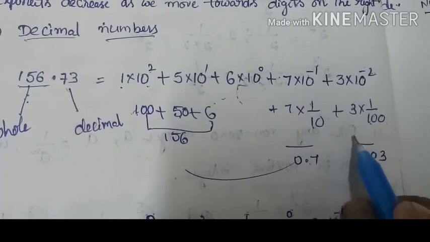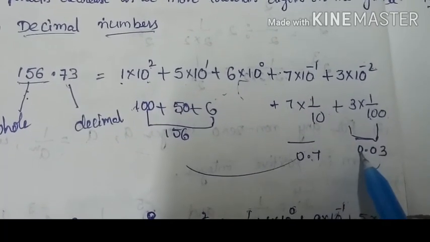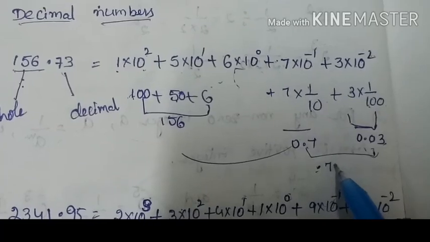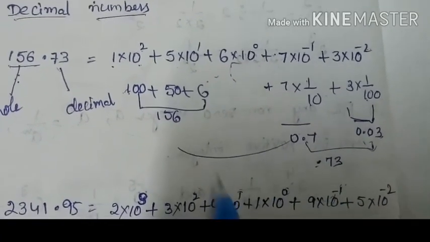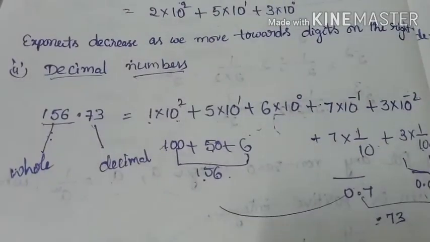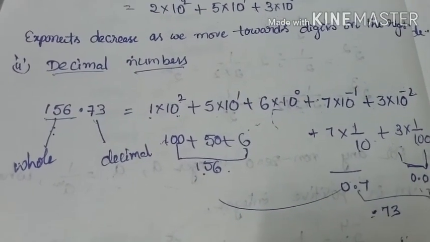3 by 100 becomes 0.03. So if you add these two, it will give 0.73. So in this way we have to work out the decimal part. In this way we will get the total value. So, one more example.